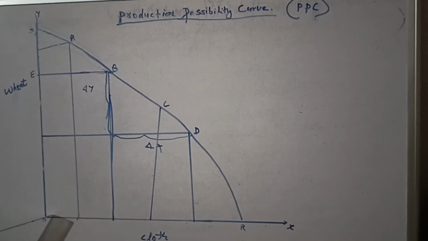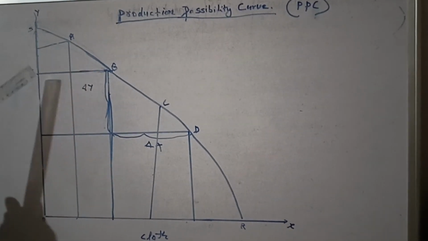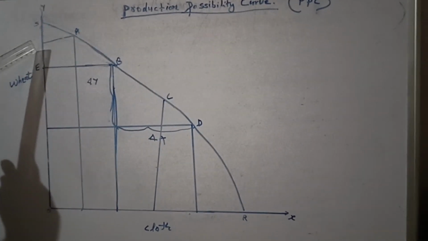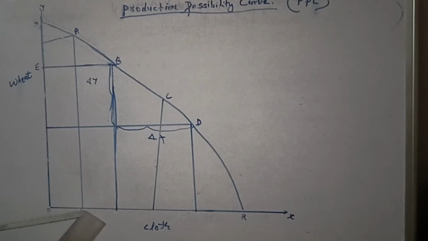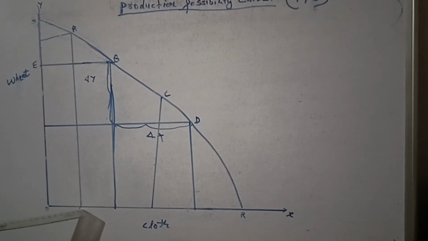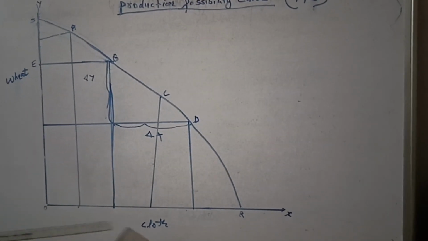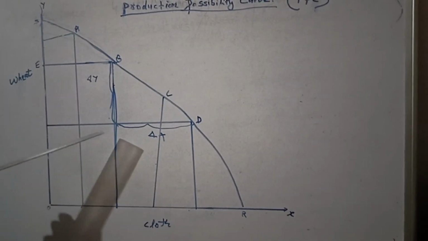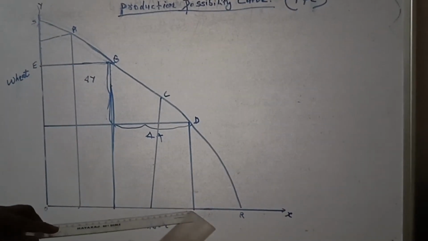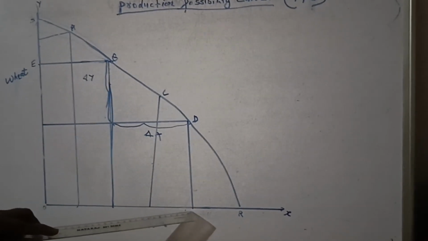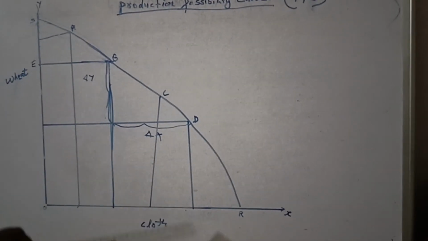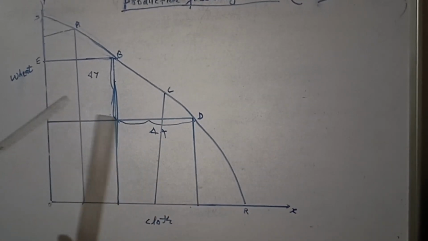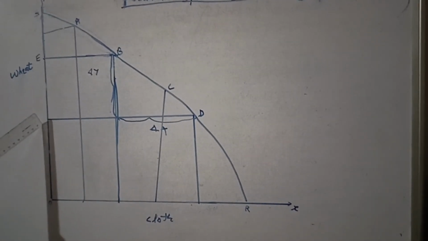If we are taking more resources and capital for the production of wheat, we will be able to make fewer meters of cloth, because more is being used for the production of wheat. Here, if more resources, capital or technique are used for the production of cloth on the y-axis, the production of wheat will be less.